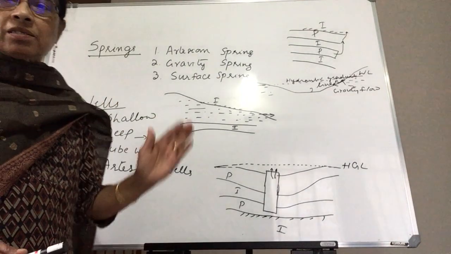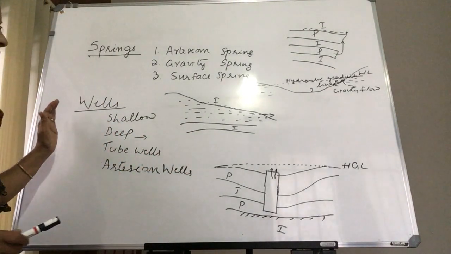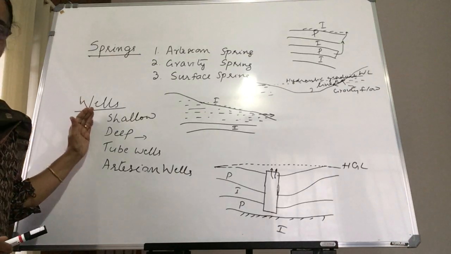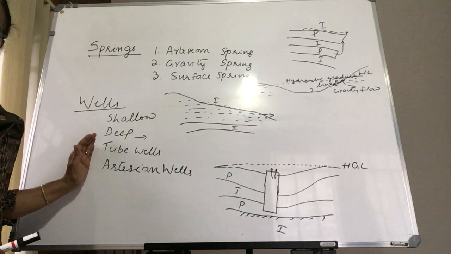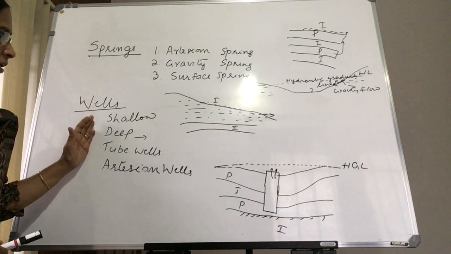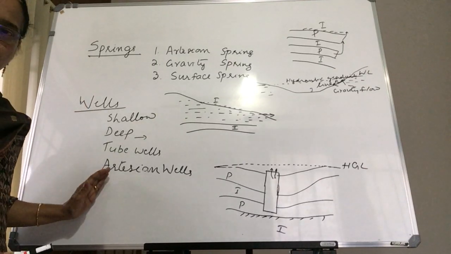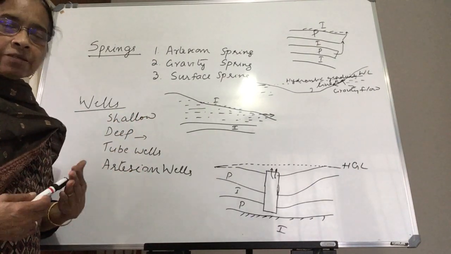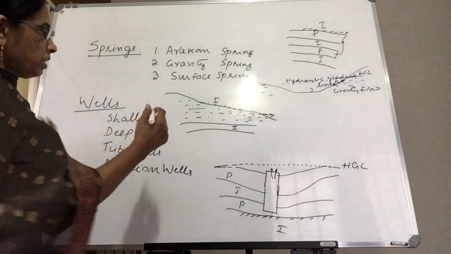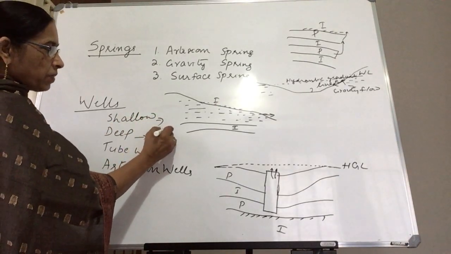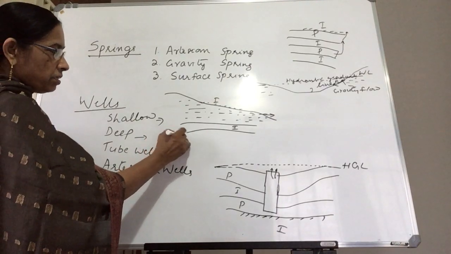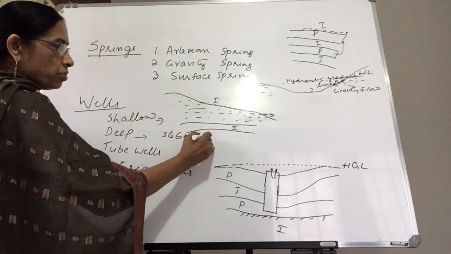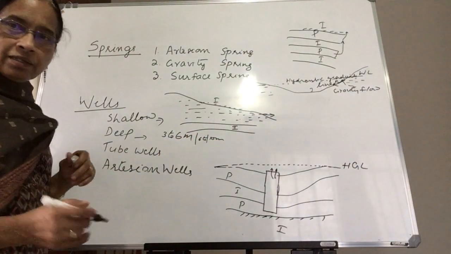Now what is the next source of water? The next source of water we all know, that is the well. Wells can be classified into four types: shallow wells, deep wells, tube wells and artesian wells. Shallow wells are our conventional dug wells, of small diameter. Usually the diameter of shallow wells is 3 to 6 meters, and the depth is approximately 6 to 10 meters, maximum 10 meters.